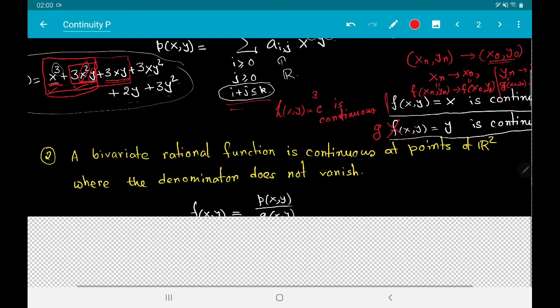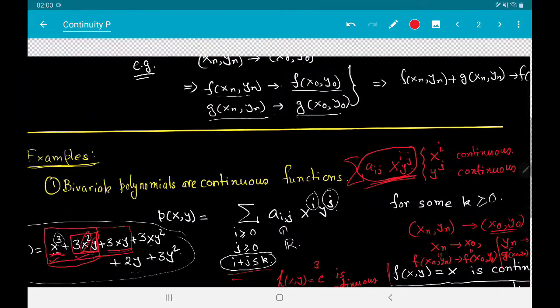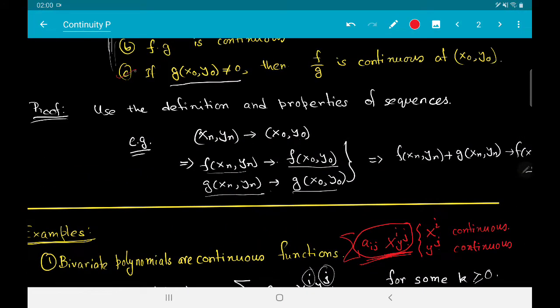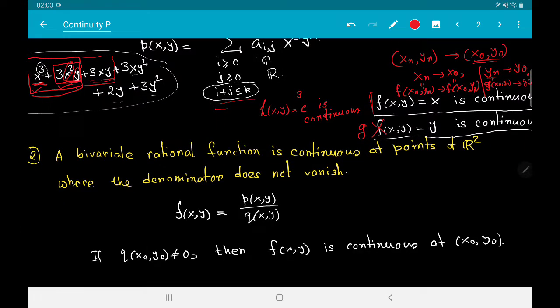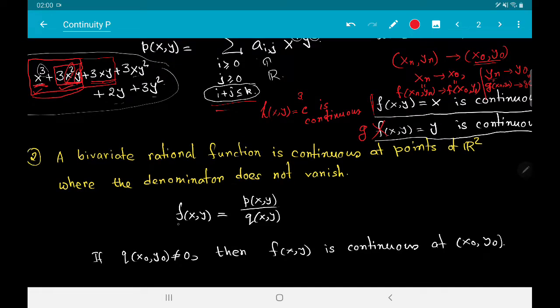Next, we have to make use of the last part that we have just seen. So using this, we can prove that a bivariate rational function is continuous at the points where the denominator does not vanish. So first of all, what is a bivariate rational function? f(x,y) is called a bivariate rational function if it can be written as p(x,y) by q(x,y), where p(x,y) and q(x,y) are bivariate polynomials.